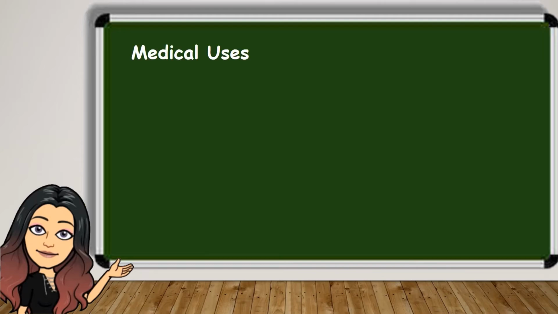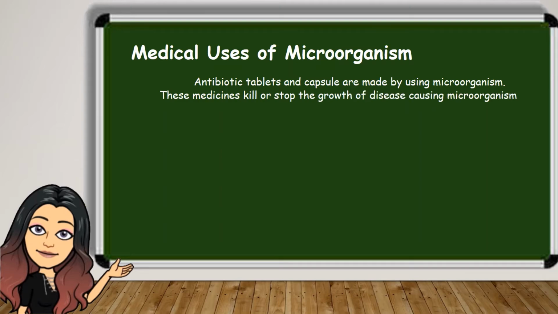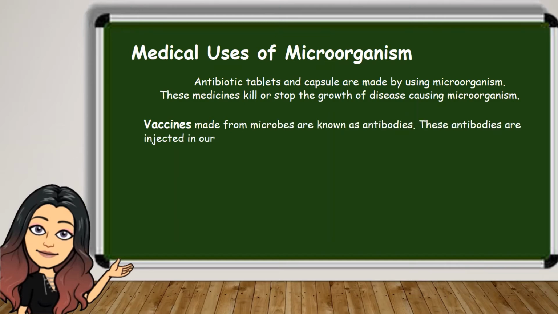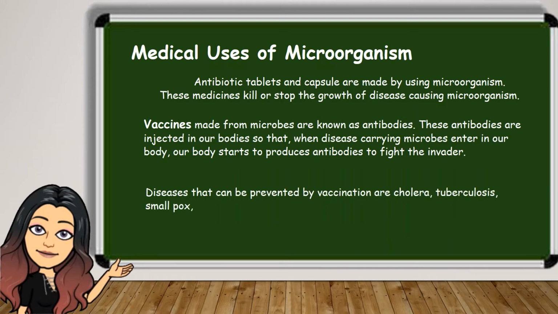Third, medical uses of microorganisms. Antibiotic tablets and capsules are made by using microorganisms. These medicines kill or stop the growth of disease-causing microorganisms. Vaccines, when made from microbes, stimulate antibodies. They are injected into our bodies so that, when disease-carrying microbes enter our body, it starts to produce antibodies to fight the invader. Diseases that can be prevented by vaccination are cholera, tuberculosis, smallpox, hepatitis and polio.